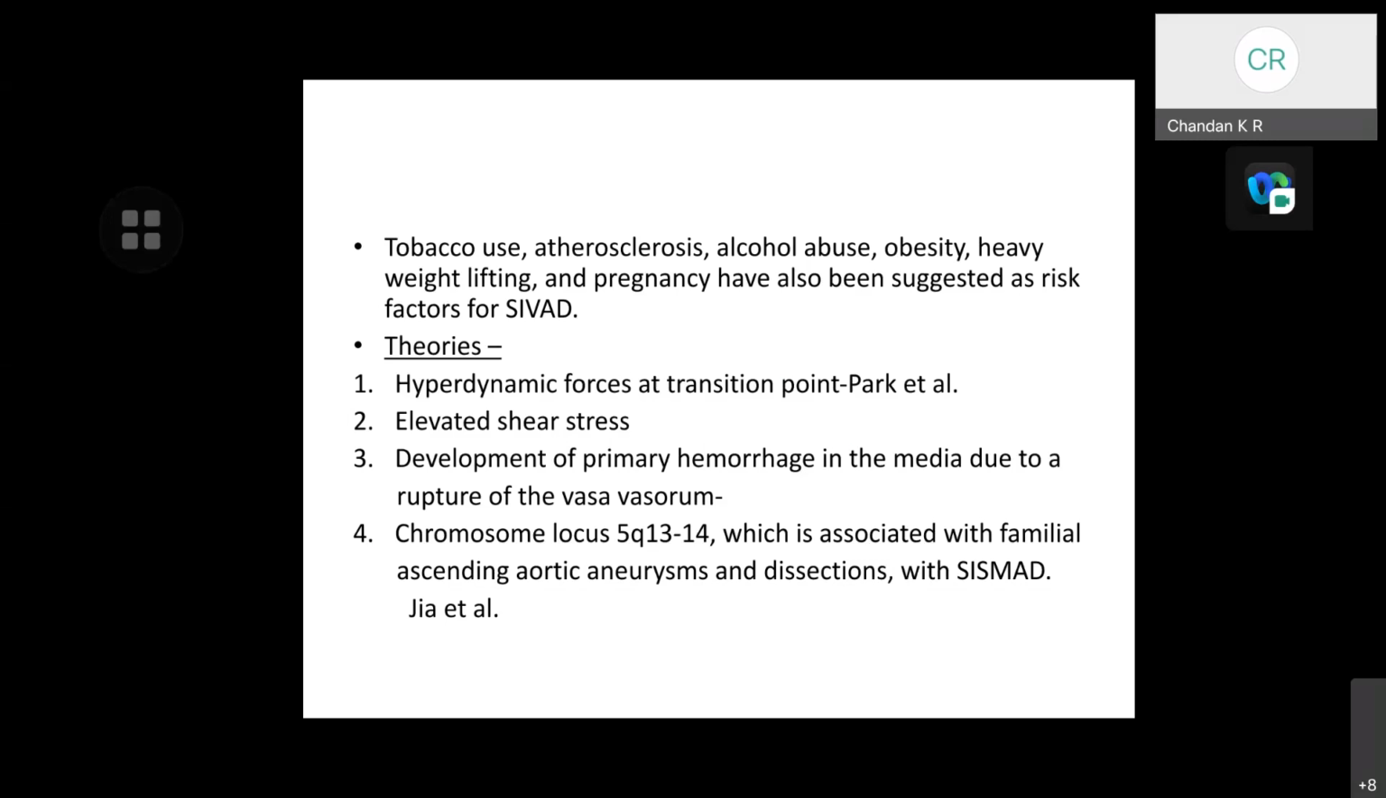This is the point where the SMA transitions from a fixed retropancreatic position with an acute turn into a mobile mesenteric route. The second is the elevated shear stress at this location in the SMA, rather than an underlying connective tissue disease or uncontrolled hypertension. Then there is the development of primary hemorrhage in the media due to rupture of the vasa vasorum, and chromosome locus 5q13-14, which is associated with familial ascending aortic aneurysm and dissections with SIMAD.